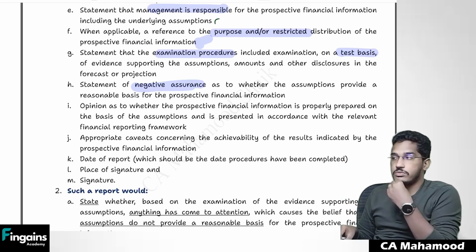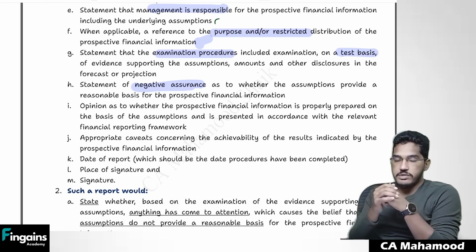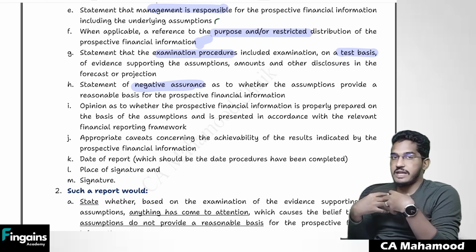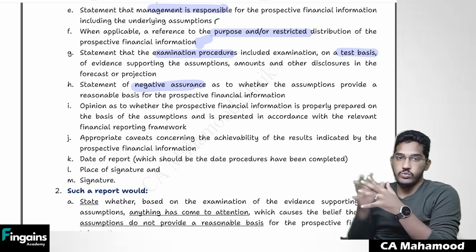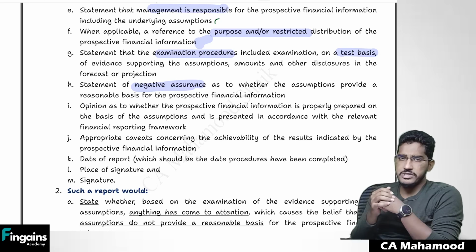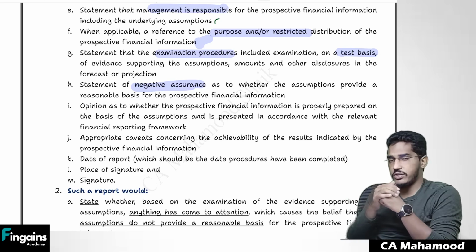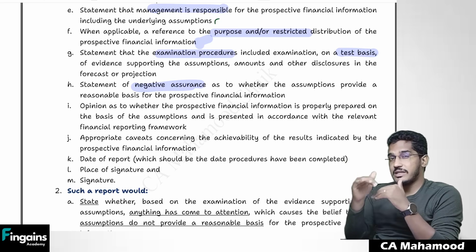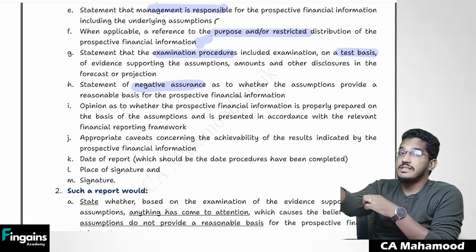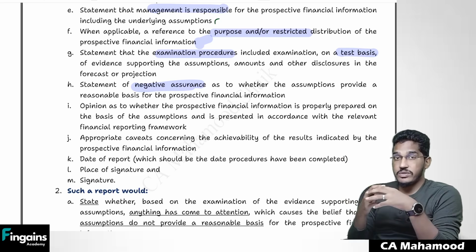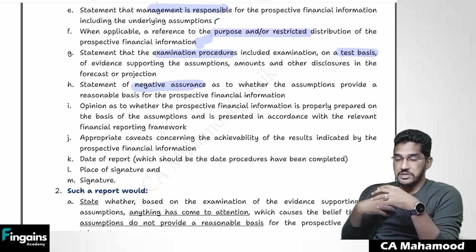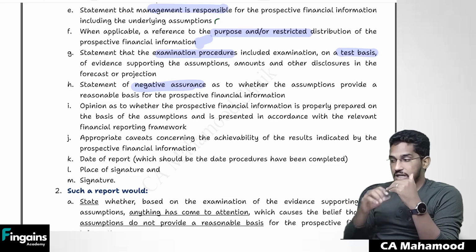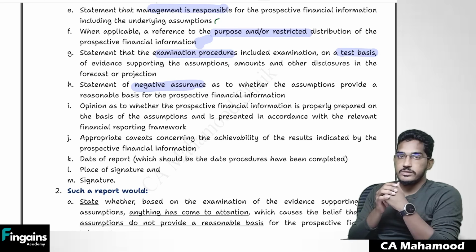Sir, what do you mean by negative assurance? See, in audit, we give positive assurance. For example, in audit, if we are satisfied, we will say financial statements give a true and fair view. Based on information and explanation available to us, financial statements give a true and fair view. But in review engagements and also in assurance engagements, we say the same thing in a negative way. So we will say that based on information and explanation given to us, nothing has come to our attention which makes us believe that this prospective information is wrong.